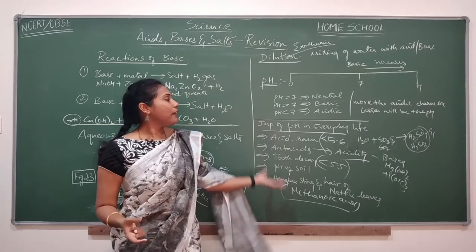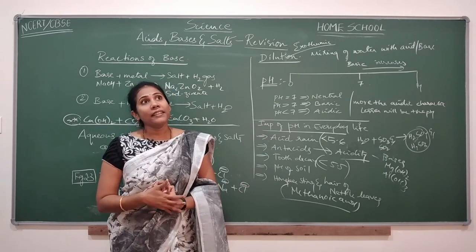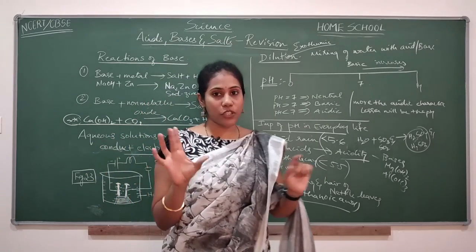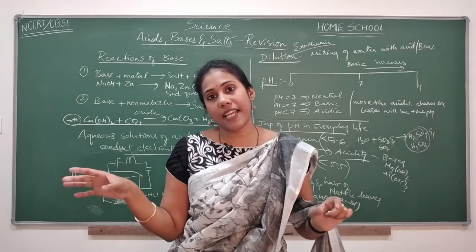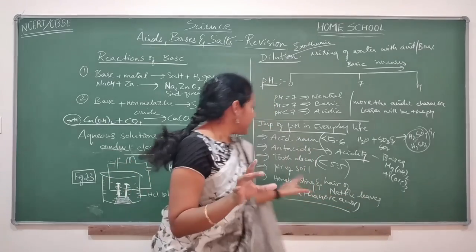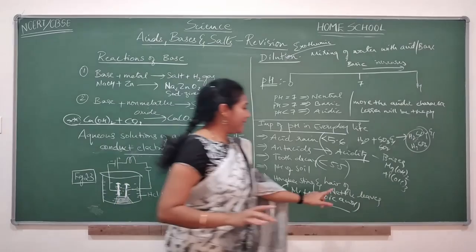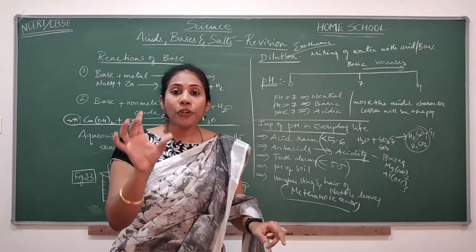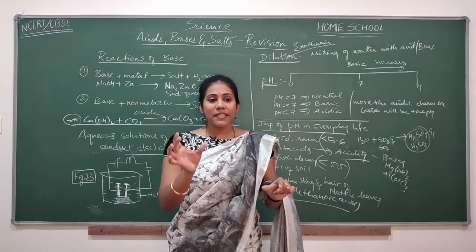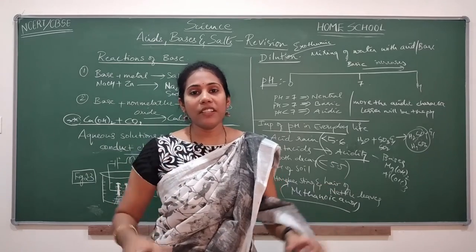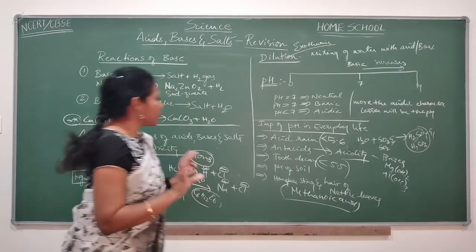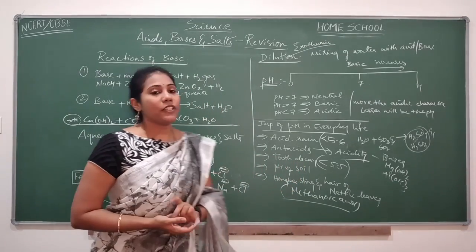Okay, so this is all about the importance of pH in everyday life. And in the NCERT book, you have a small table of which acid is present in which source. For example, vinegar contains acetic acid, tomato contains oxalic acid, tamarind contains tartaric acid, honeybee sting contains methanoic acid, nettle leaves contain methanoic acid, and citrus fruits contain citric acid. Which acid is present in which fruit and vegetable or whatever the source, that particular table is important to remember. Okay, and this is all about pH and the importance of pH in everyday life.